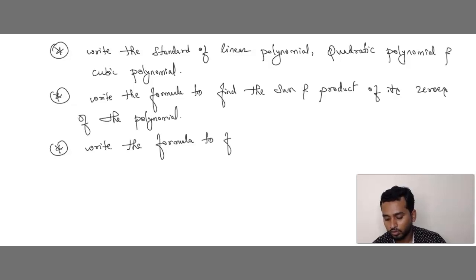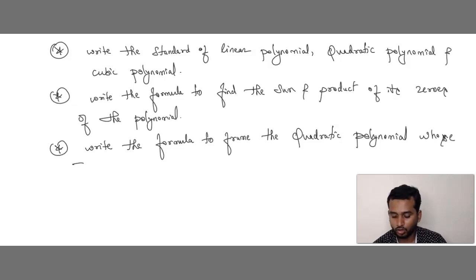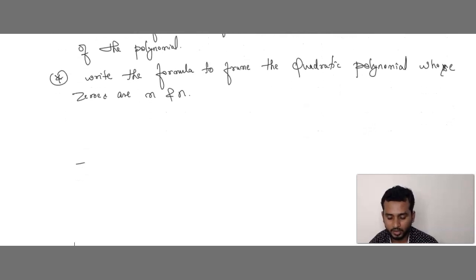write the formula to form the quadratic polynomial whose zeros are m and n. So these are the theory based questions from this chapter, and after that you have to solve problems like this.